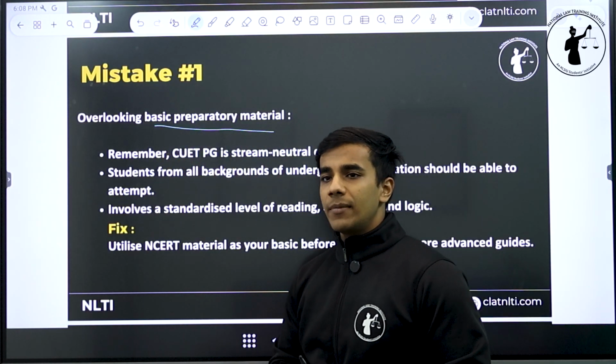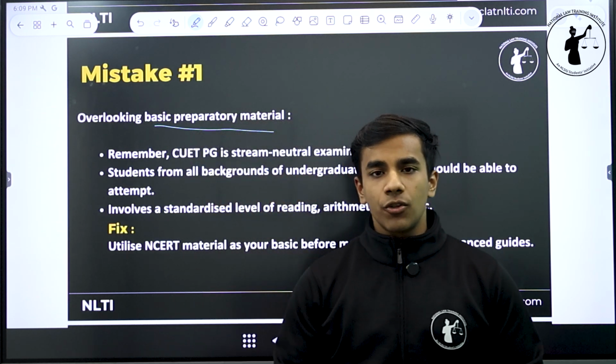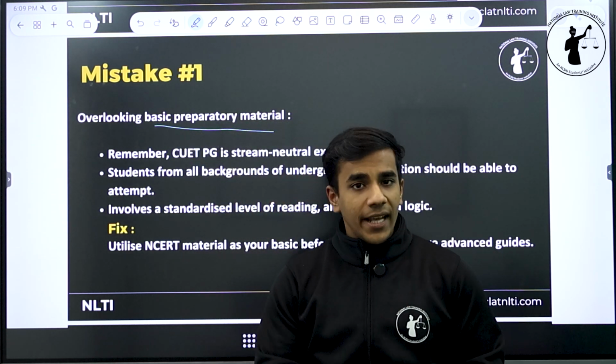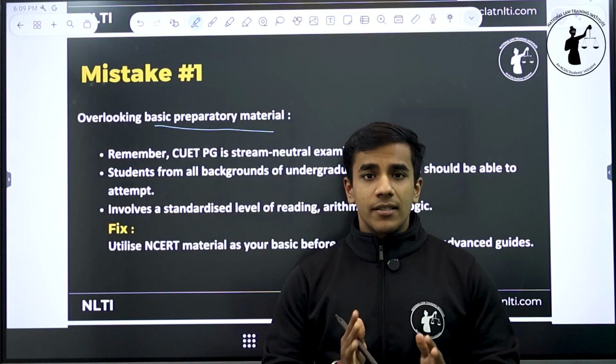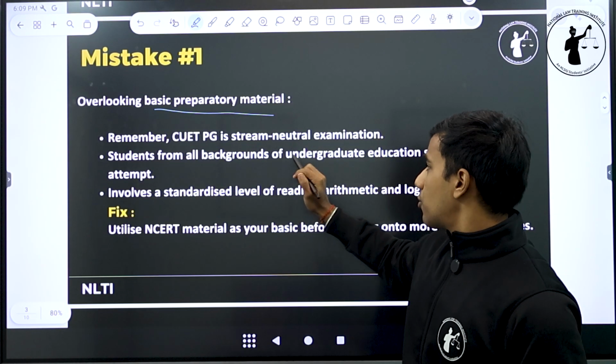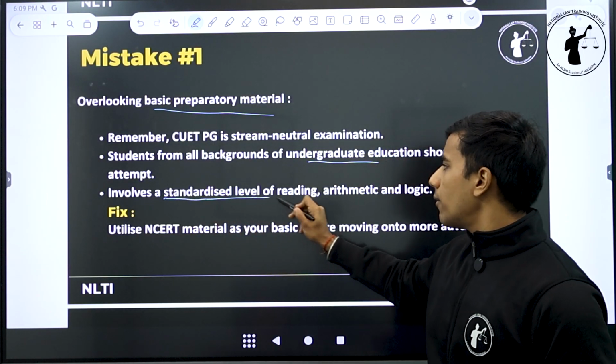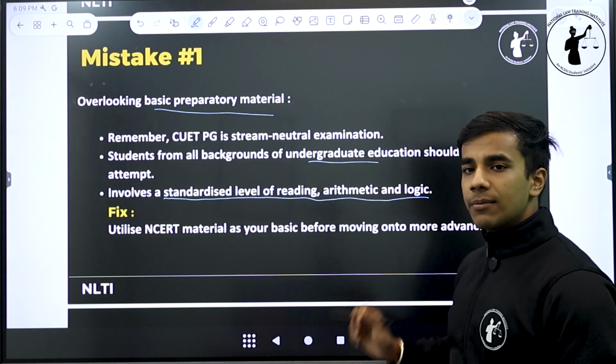CUET PG is an exam that almost everyone can appear for, no matter if you have done your graduation or your undergraduate degree in science, in commerce or in humanities. This is a stream neutral exam and almost everyone can give it. So now students from all backgrounds are eligible to appear for the exam, and this is very important. It involves the standardized level of reading, arithmetic and logic.